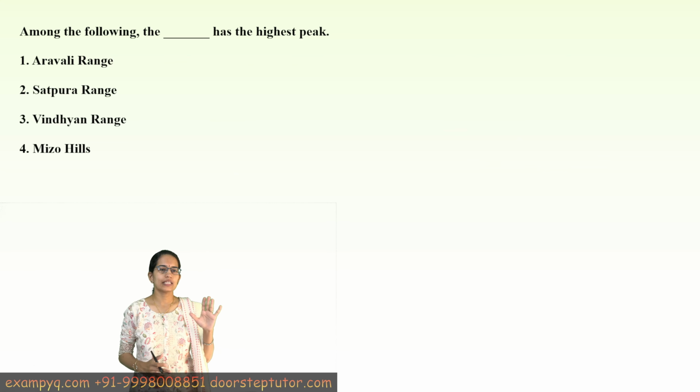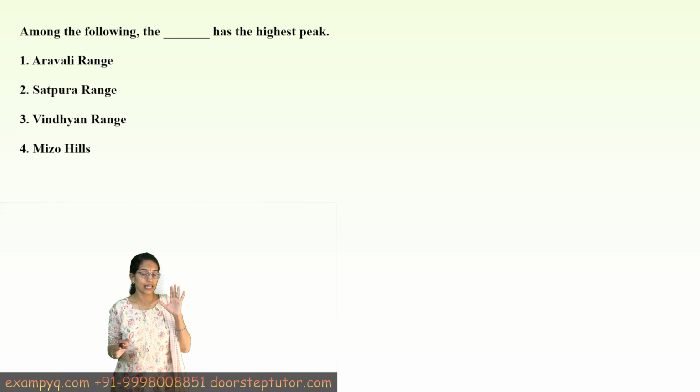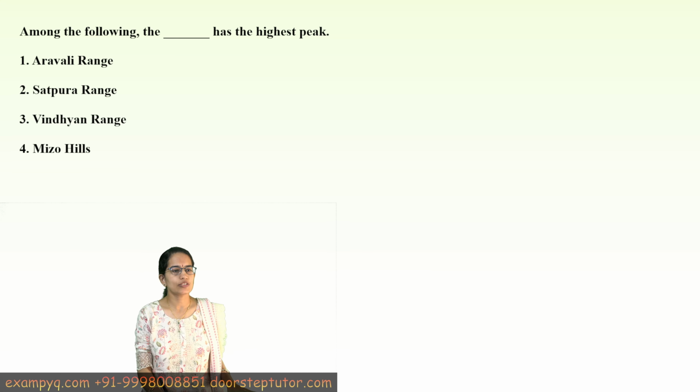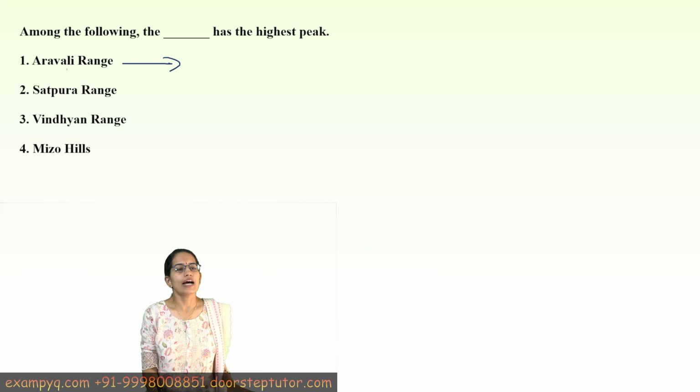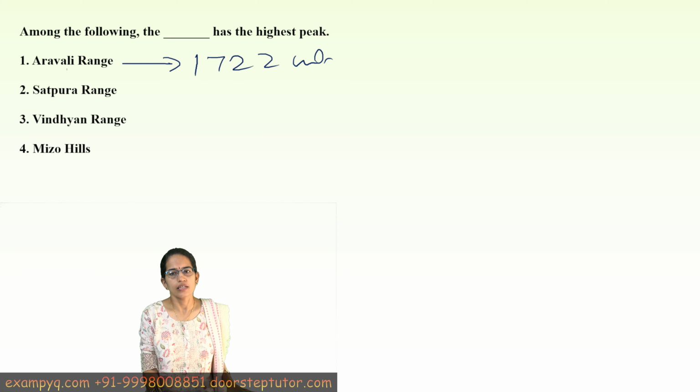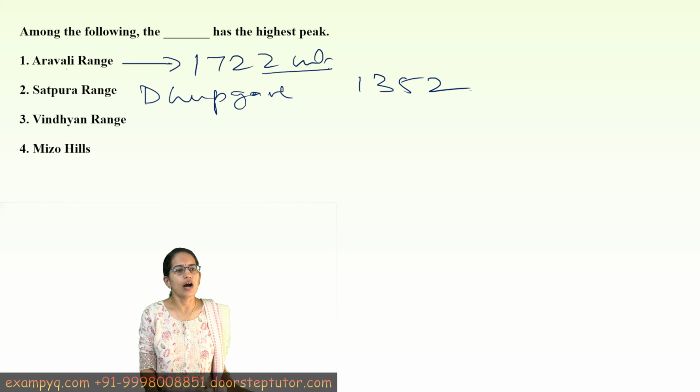Now which among these ranges have the highest peak? So let's talk about each of the peaks. Aravali, the highest peak is Guru Shikhar, nearly 1722 meters. Satpura, we have Mount Dhupgarh as the highest peak, and this Dhupgarh is located at 1352. Vindhyan range comes with Sadbhavna Shikhar, and this is very low height, around 752 meters.